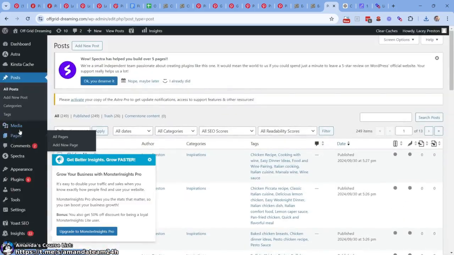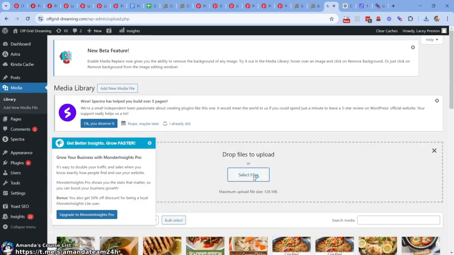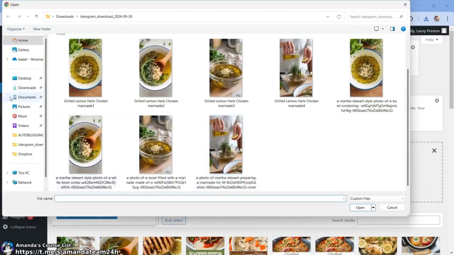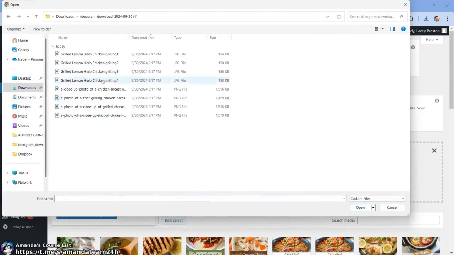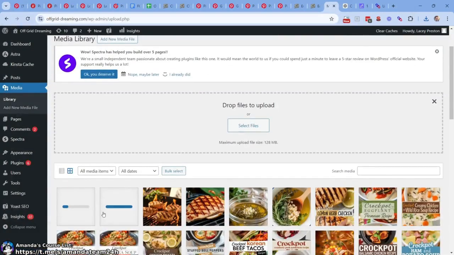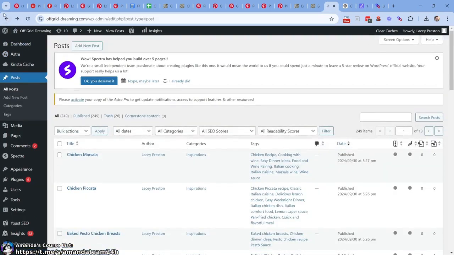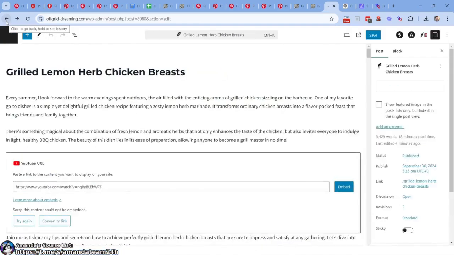When you're dealing with a lot of images, you can come to media. You can do add media files. Come over here, come to downloads. We have 1, 2, 3, 4. All right, there we go. All 4 of them are uploaded. They don't have alt text in them, but we can do that too.